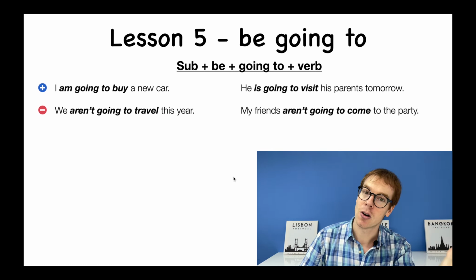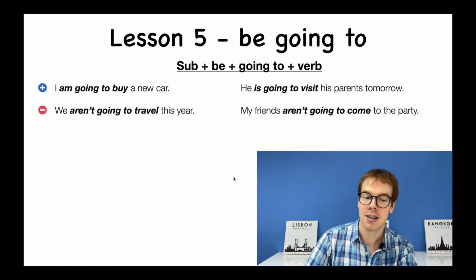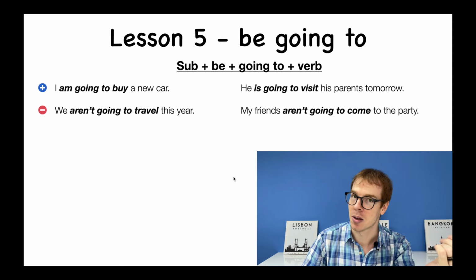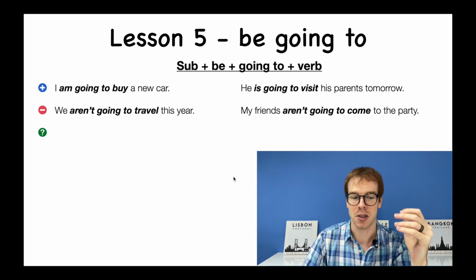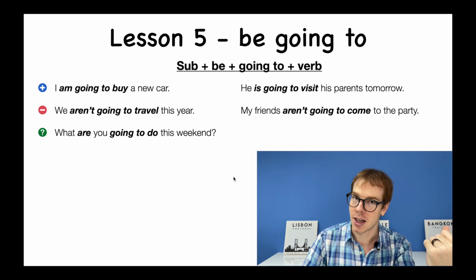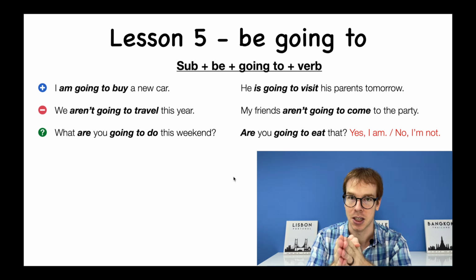I have here on the board: I'm going to buy a new car, he's going to visit his parents, we aren't going to travel, and my friends aren't going to come to the party. So those are 4 good examples of positive and negative of the be going to. And then here are my 2 examples of the questions of be going to.